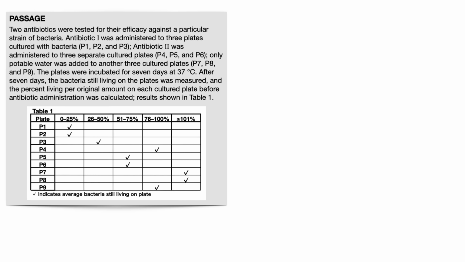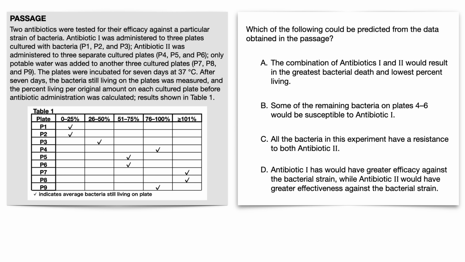This is a typically missed type of question, asking for a prediction based on the data in the passage. They tend to be missed because the word predict makes you want to choose answers that are beyond the data or passage information. Pause the video and take a moment to preview the passage and answer the question on your own before I get into it. You can even click an answer in the interactive quiz.